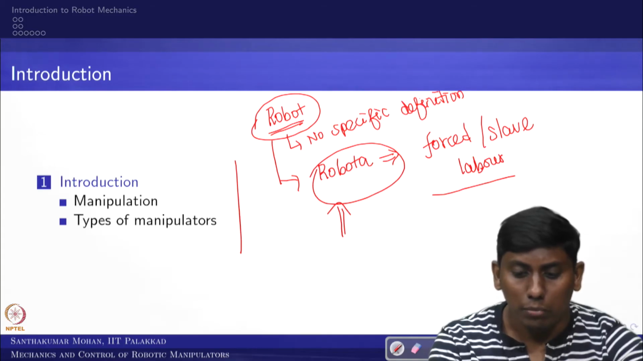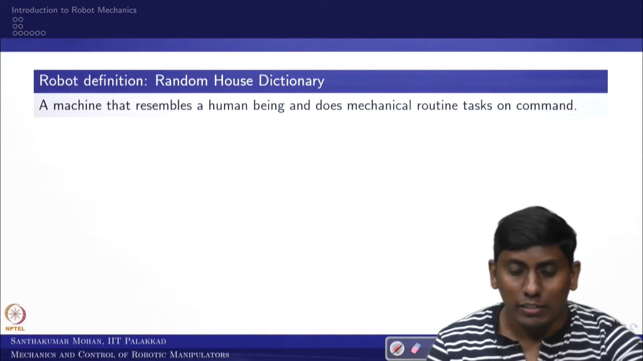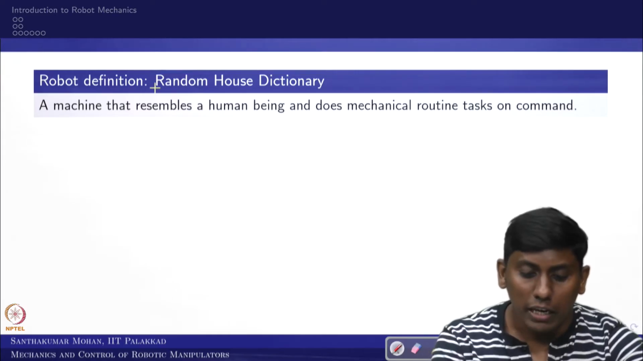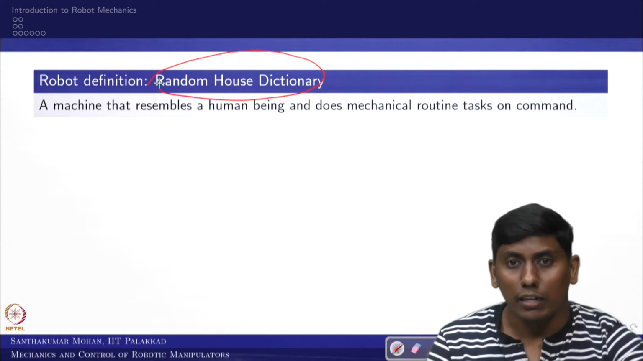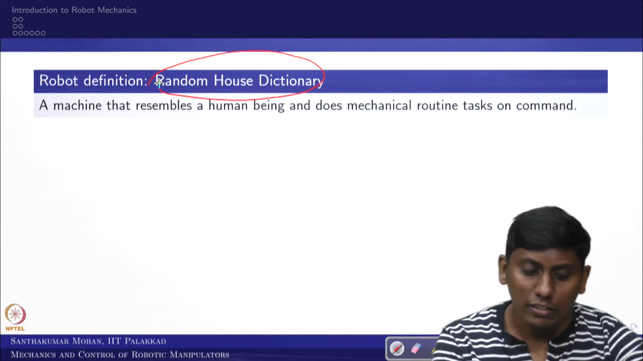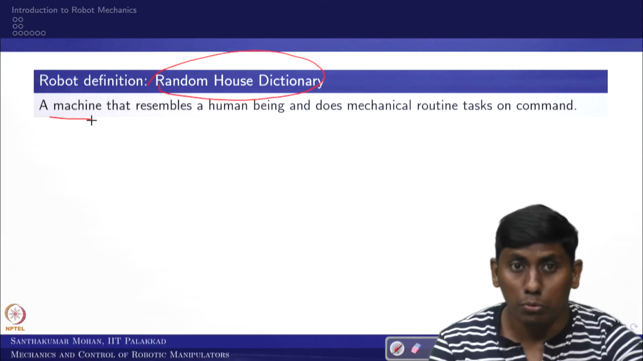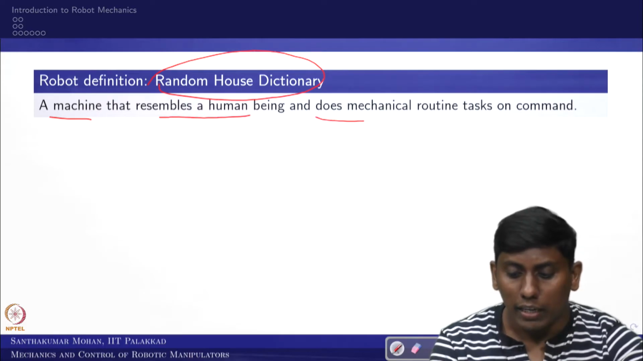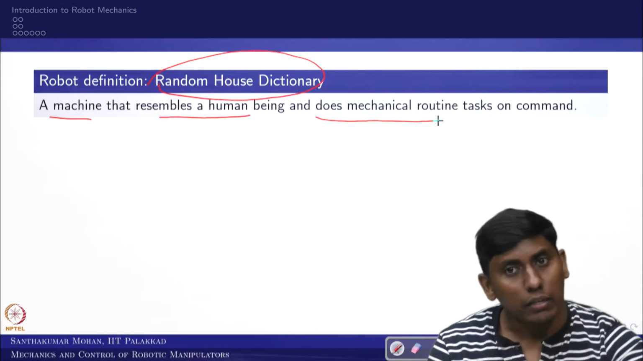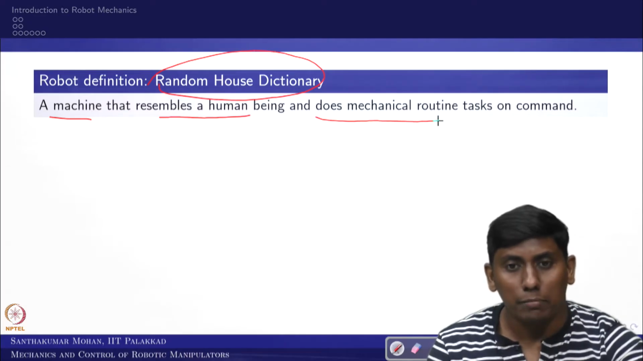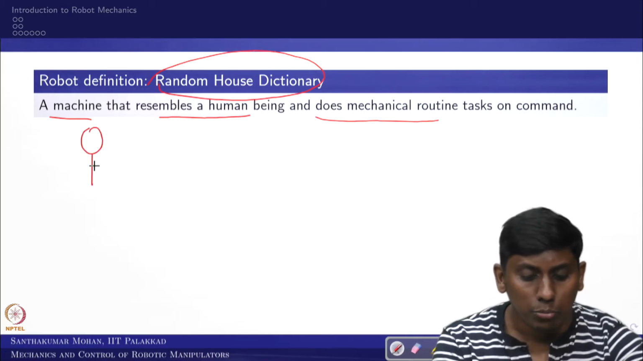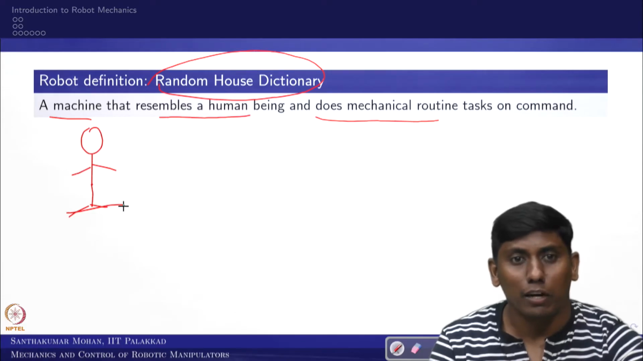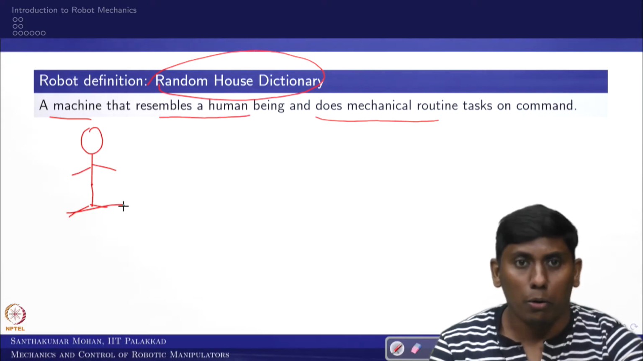So we'll start with a formal definition of robot. I already said there is no specific definition, but we will see what is available. We have taken the general Random House dictionary. This dictionary says that a robot is a machine that resembles a human being and does mechanical routine tasks on command. Based on this definition, we expect something like a humanoid, right? But this is not what we expect in this particular course. So what would be the proper definition?